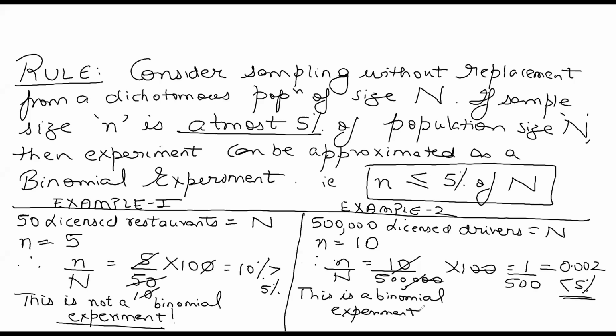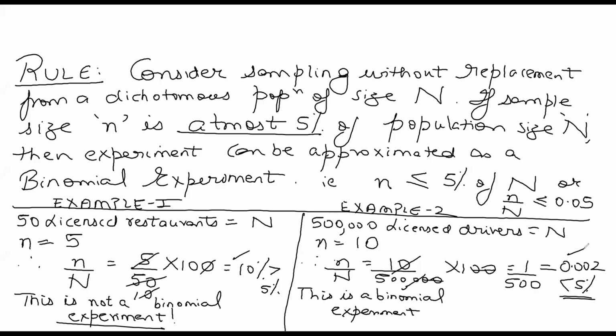So I hope all the students are clear with this. Small n by capital N should be less than or equal to 0.05. I can write it like this also to make it more clear. Both are correct. Small n should be less than or equal to 5% of capital N, or n by capital N should be less than or equal to 0.05. You can see here it was coming out to be 10%, here it's coming out to be 0.002. That is why this was not a binomial experiment, but this is a binomial experiment.